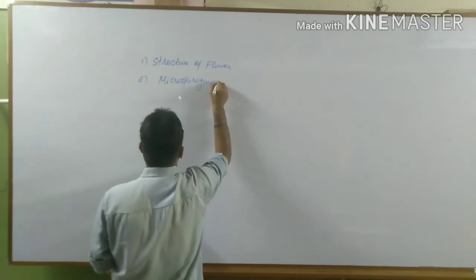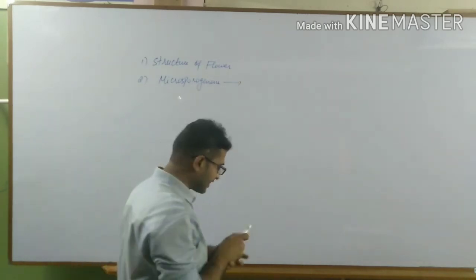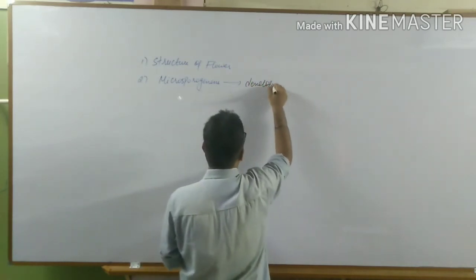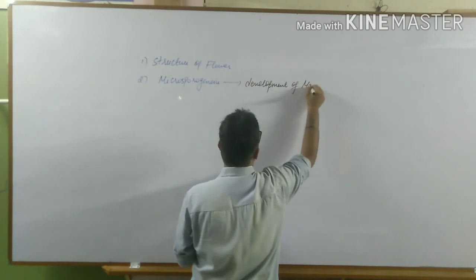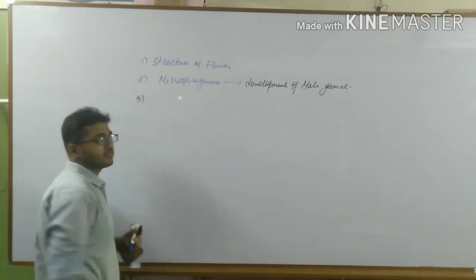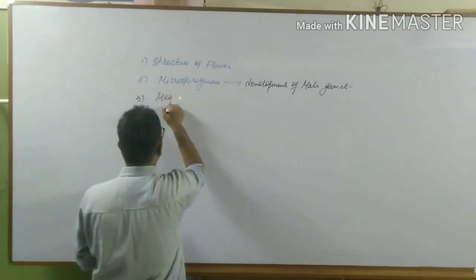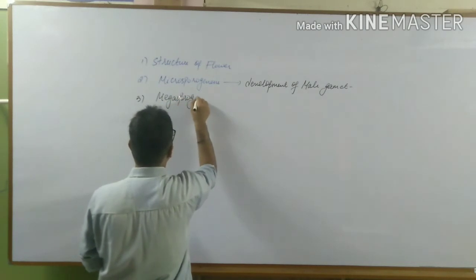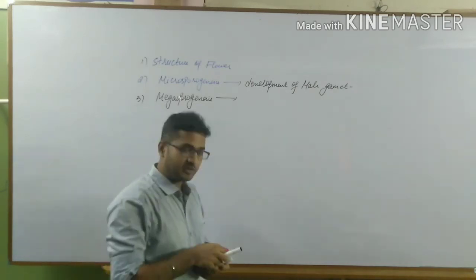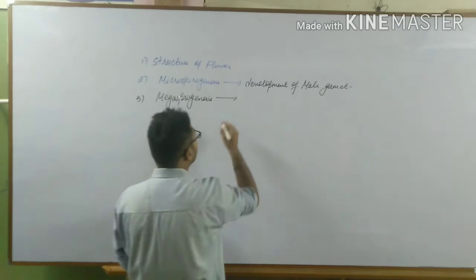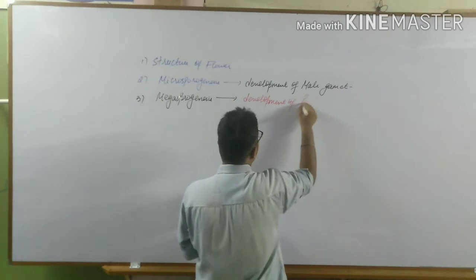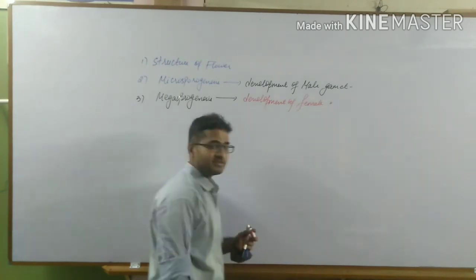microsporogenesis, that is the development of male gametophyte. Microsporogenesis is the process in which development of male gamete takes place, and the third one was megasporogenesis. In megasporogenesis we have studied the development of female gametophyte, that is the development of egg. So it is the development of female gametophyte, that is the female gamete.